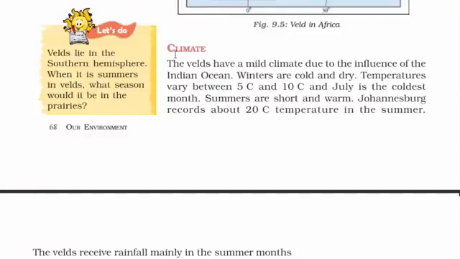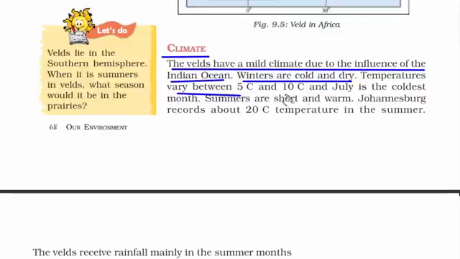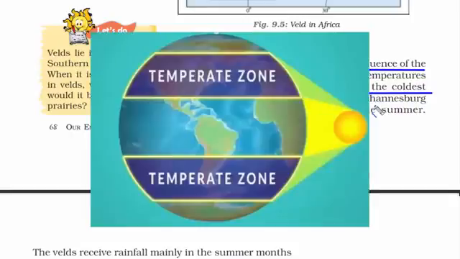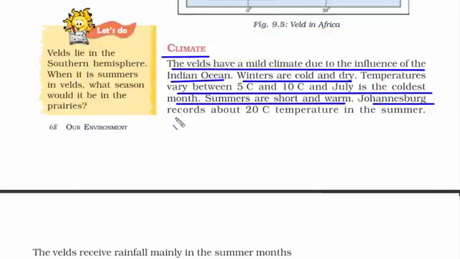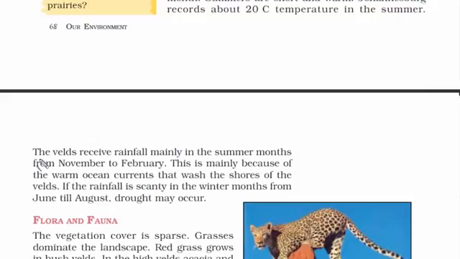So now let's get to know the climate of this region. It has a very mild climate because it is next to the Indian Ocean. Winters are cold and dry, just like India, and the temperature varies from 5 to 10 degrees Celsius, and July is the coldest month. Summers are short and warm, the reason being it's in the temperate zone and the sun rays don't fall directly on the surface. Had it been on the equator, just like the other African nations, it would have been super hot. I mean, just look at the temperature of Johannesburg in summer. It's just 20 degrees Celsius. It's an awesome place to go on a holiday.